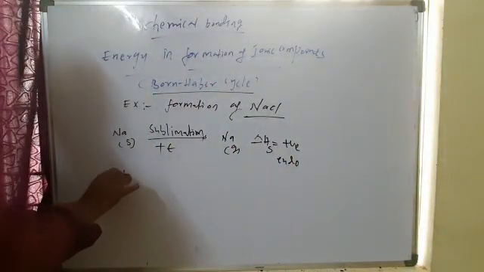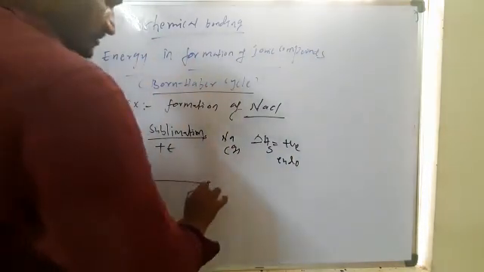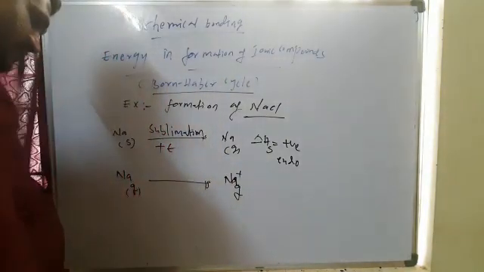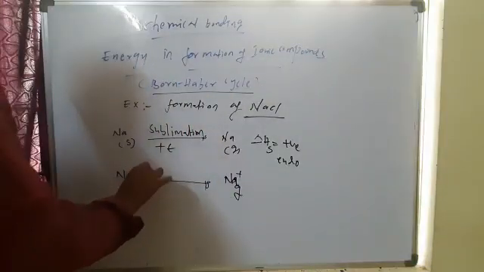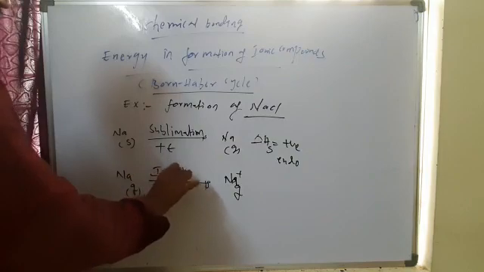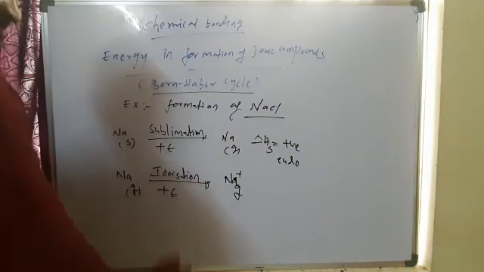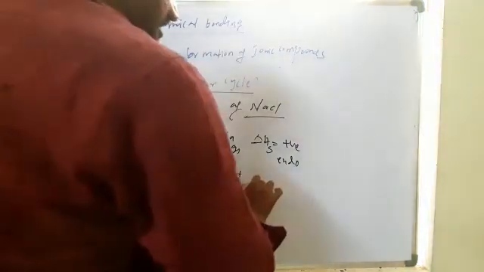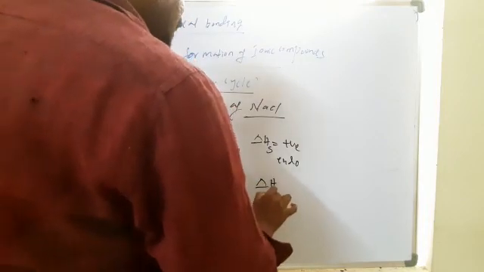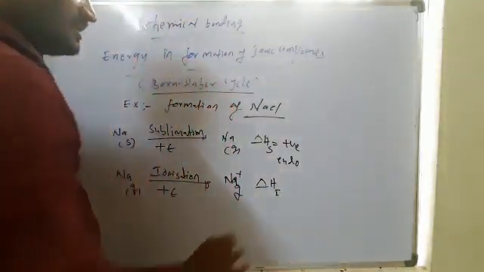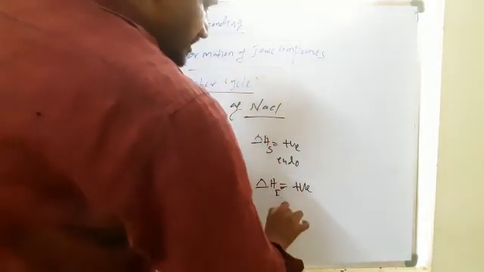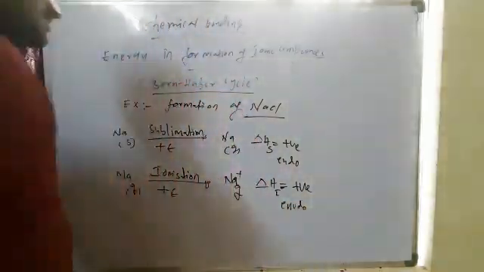Next, the sodium gas formed goes to sodium plus ion, from the gaseous state to Na plus ion. This process is called the ionization process. Here also energy is required, so the process occurs by absorbing energy. This delta H I, the ionization energy, is also a positive value. This is again an endothermic process. This is equation 1.